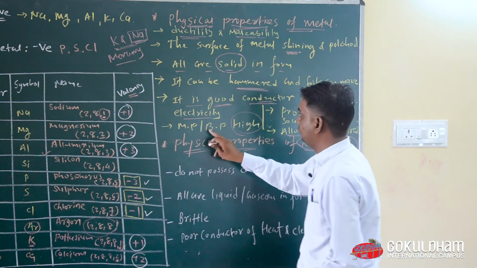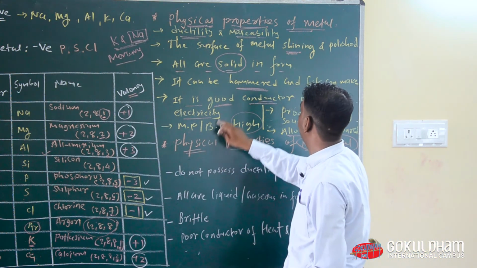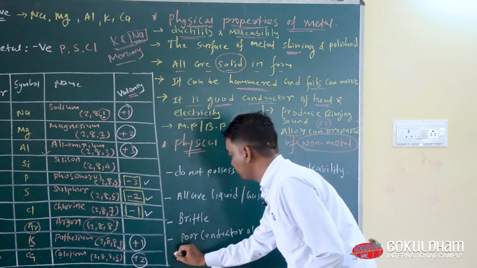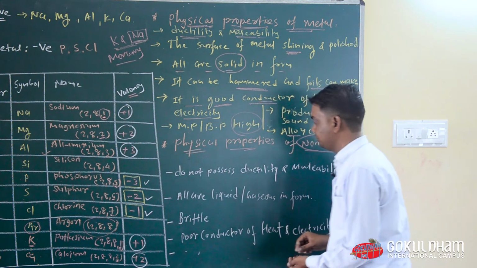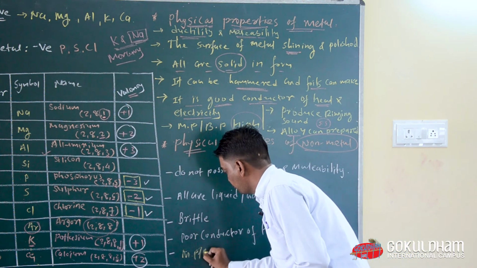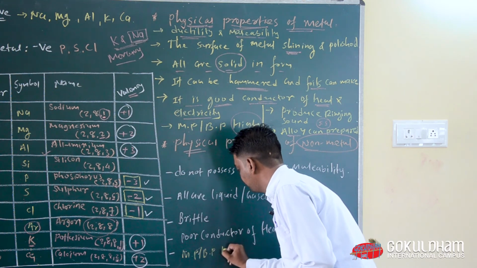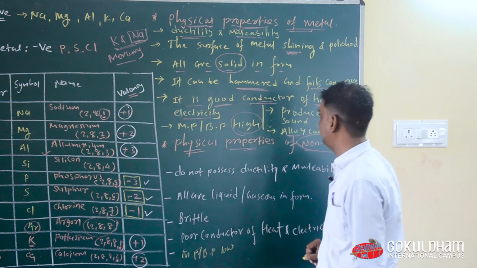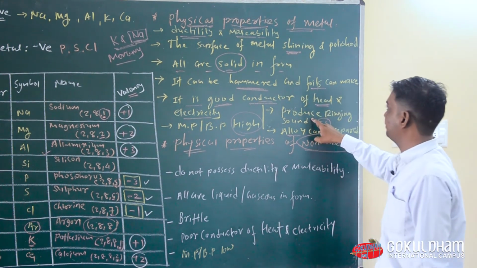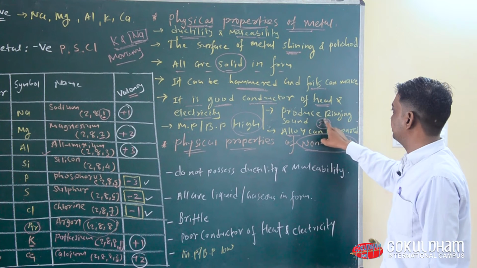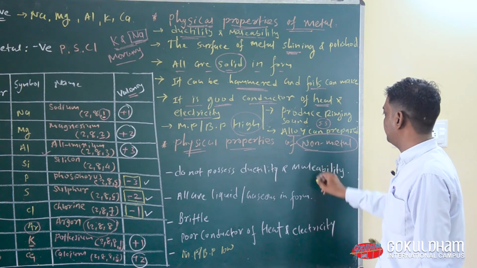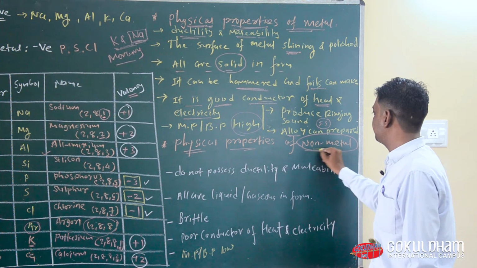Okay, now everyone look here in metal. The melting and boiling point of metal is high. So it is opposite in non-metallic elements. The melting and boiling point is low compared to the metallic elements. Now next physical property in metal: metal produces ringing sound, but in non-metal it is not possible.